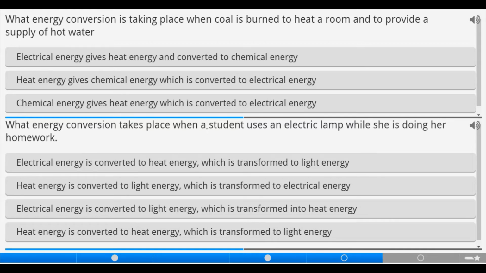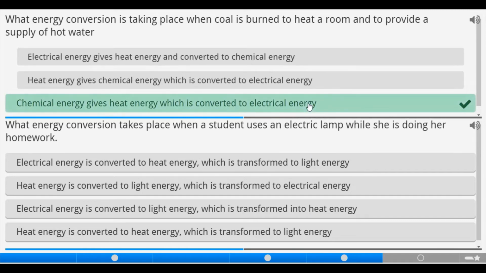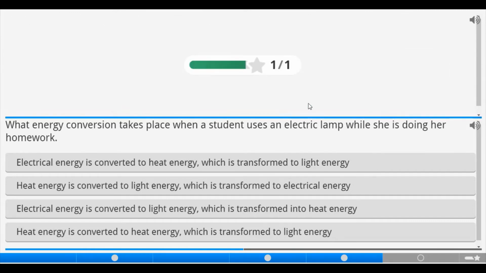So the conversion that is taking place dictates that chemical energy gives heat energy, which is then converted to what? Electrical energy. Let's check the option and see. That's correct.